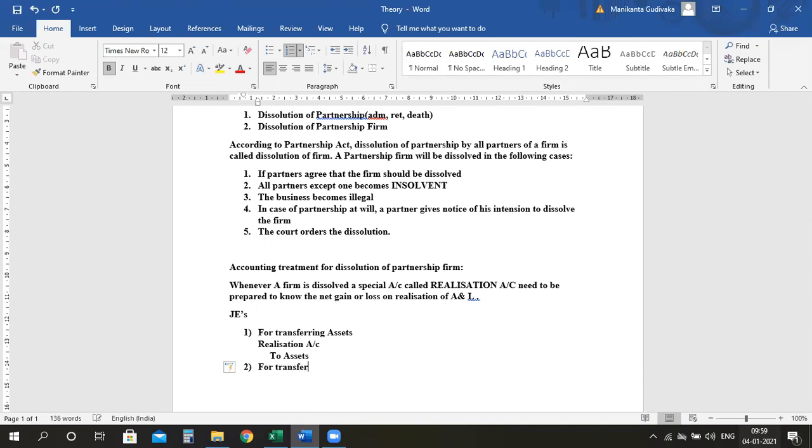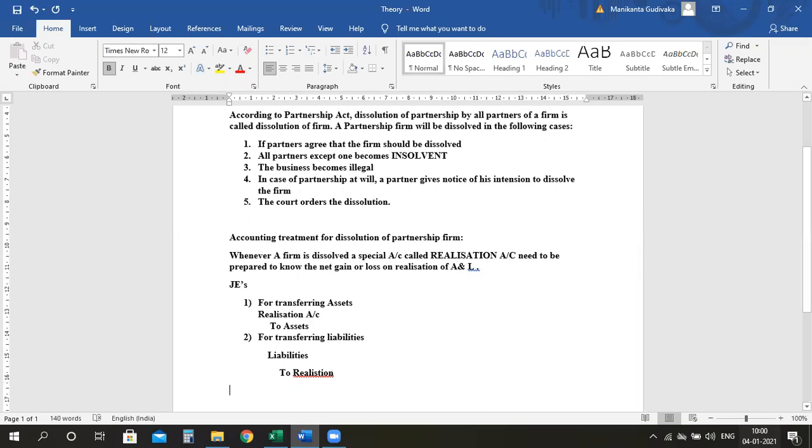Now, transferring liabilities. Liabilities will have credit balance, yes or no? So to transfer, I need to debit it. So what is the entry which we will get? It is liabilities account debit to realization. Clear? Everyone? Am I clear with the second entry? Anyone has any doubts?